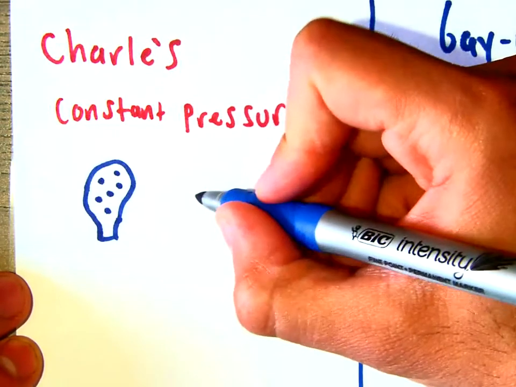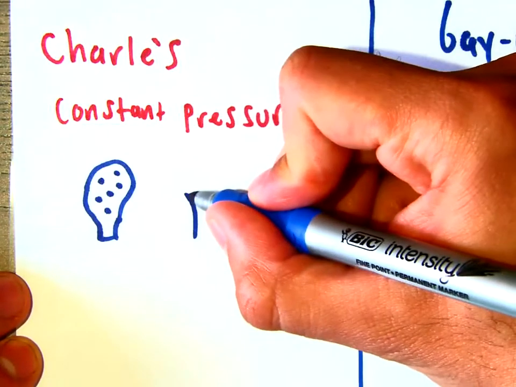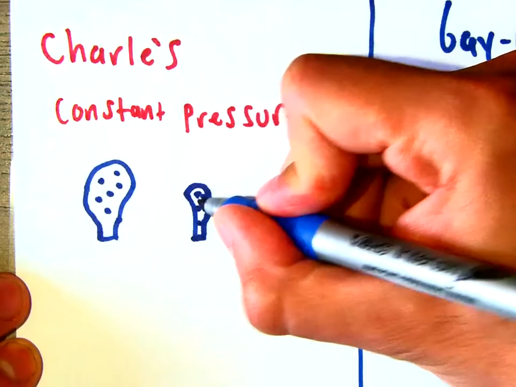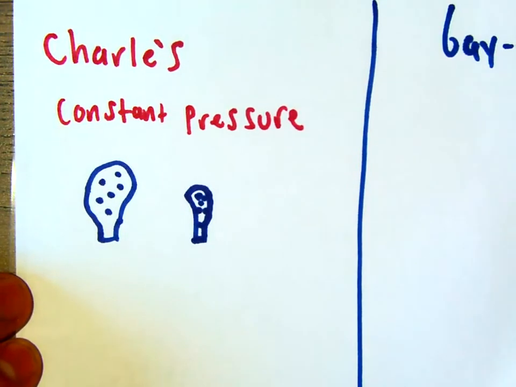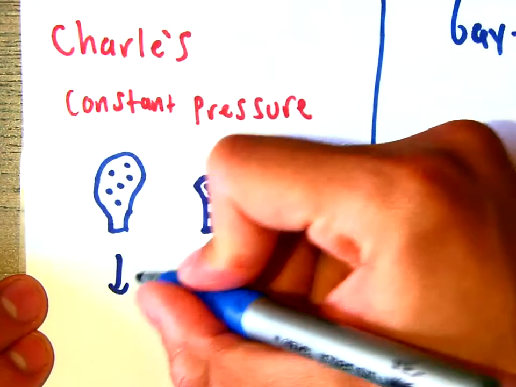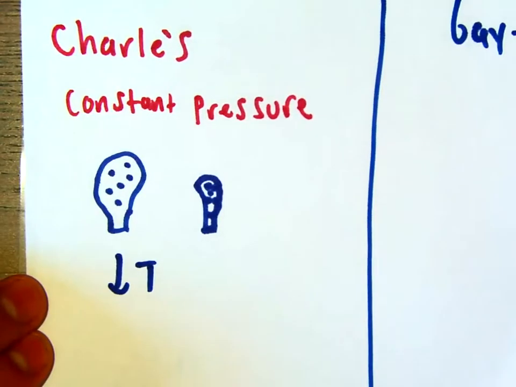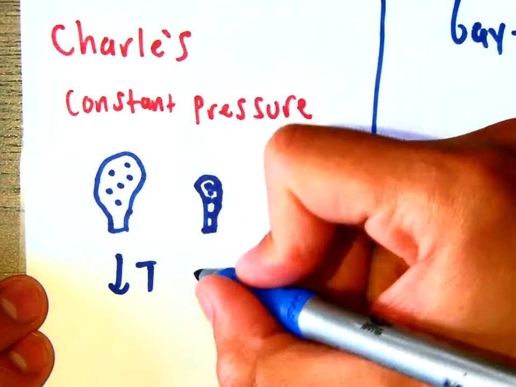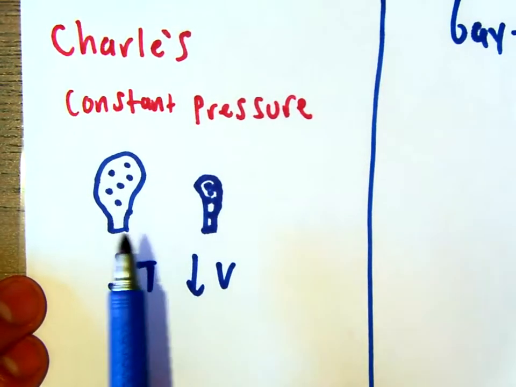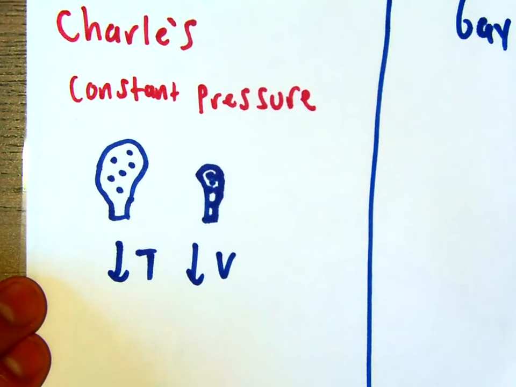So they're going to hit the container less, and the volume of this balloon will go down. We'll still have the same particles in there, but the volume is going to go down. So all Charles' law is saying is that if my temperature decreases, then my volume will decrease. And then the other way around. If I heat this balloon up, it's going to expand and get bigger.